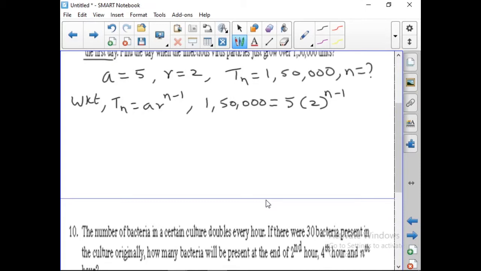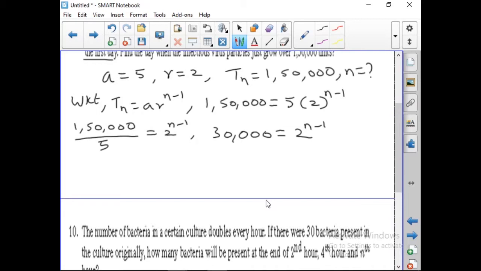We can bring the 5 to this side. So, 1,50,000 divided by 5 is equal to 2 power n minus 1. When you divide, you get 30,000. So, 30,000 is equal to 2 power n minus 1.